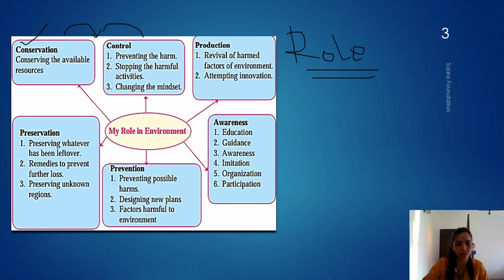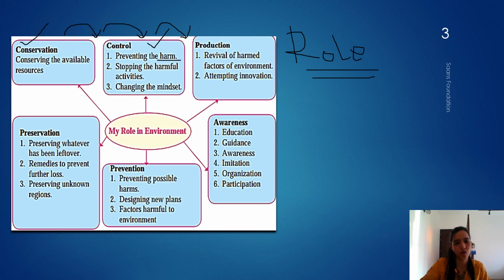One generation to the other generation can use the environmental resources. So that is conserving the available resources, taking care of the available resources. Second is control. How can we control? What is the meaning of it? Preventing harm. Preventing harm is avoiding noise pollution, air pollution. This is all called preventing harm.